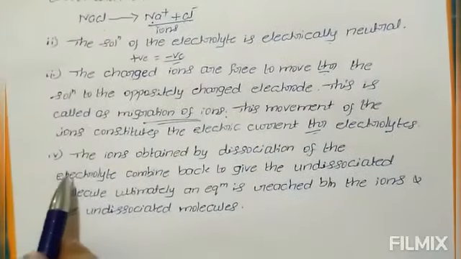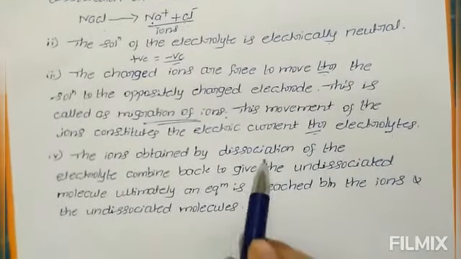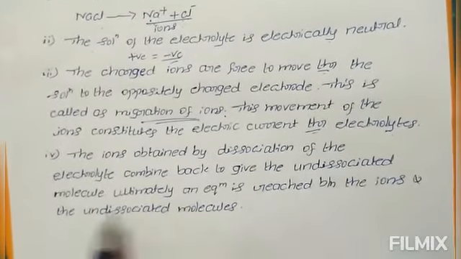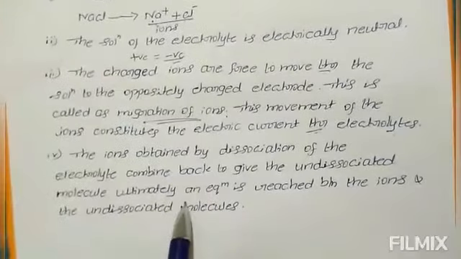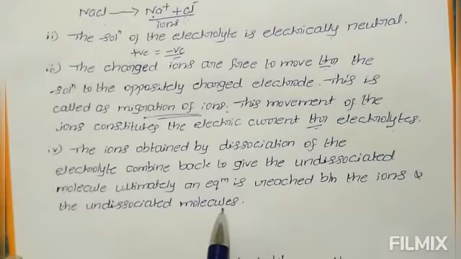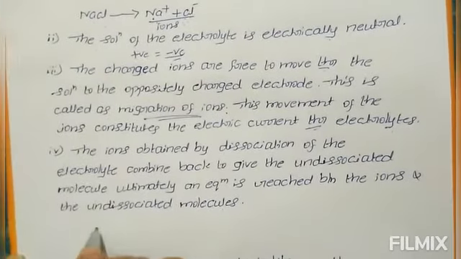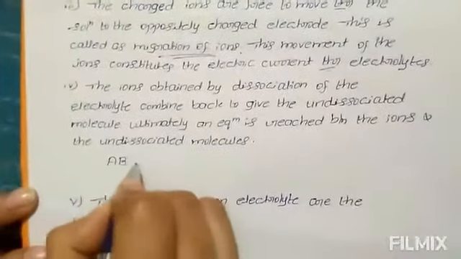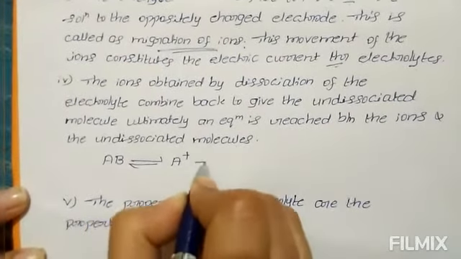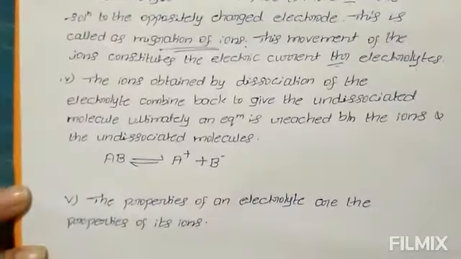Fourth point is the ions obtained by the dissociation of electrolyte combine back to give the undissociated molecule. Ultimately, an equilibrium is reached between the ions and the undissociated molecule. For example, consider molecule AB dissociates to give A plus and B minus ions.